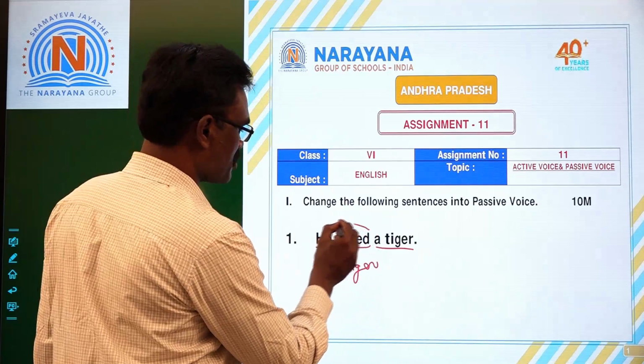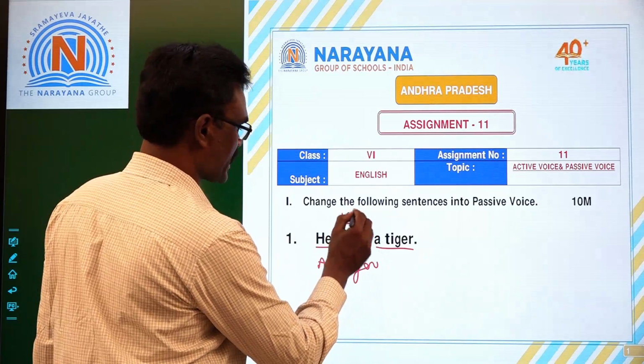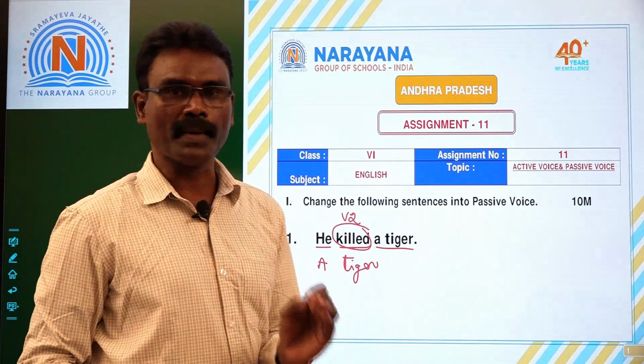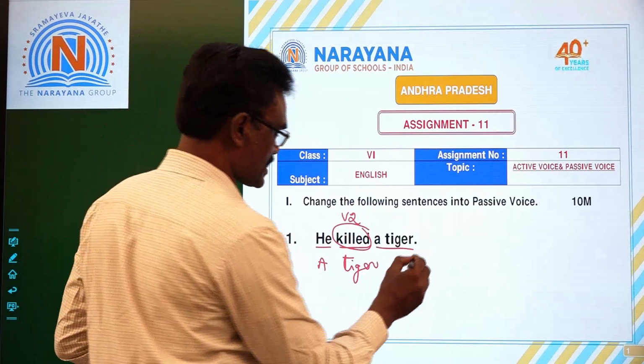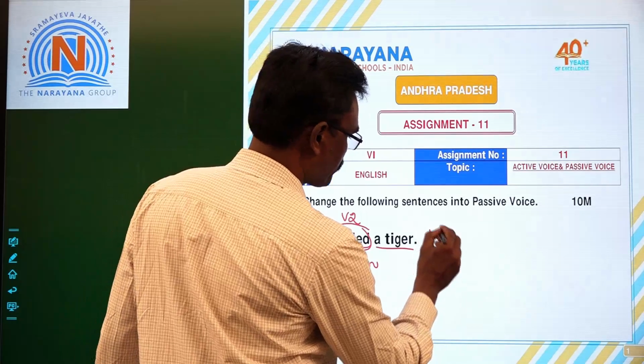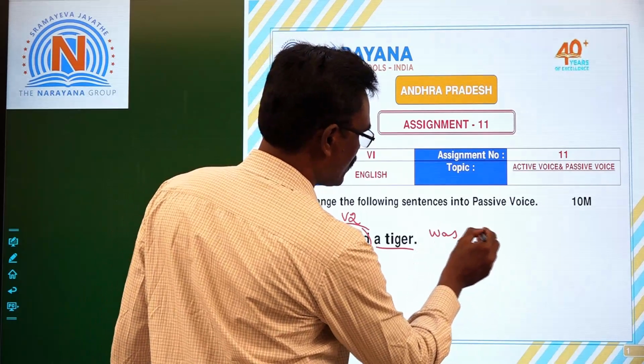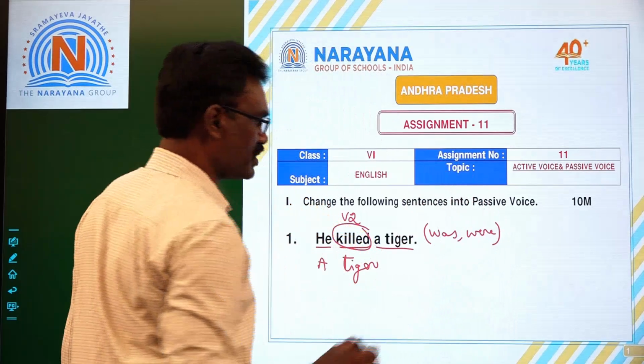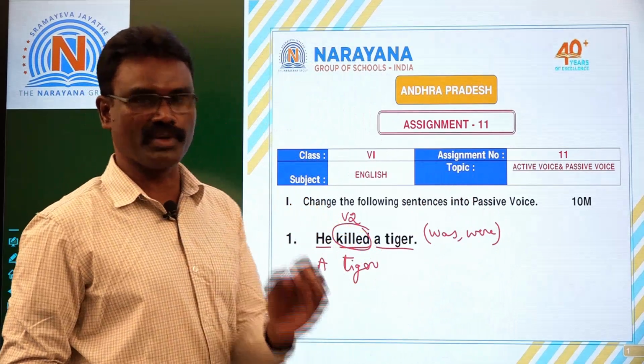Then, so what about this killed? So killed is verb second form, means the given sentence is in simple past tense. So in simple past tense, B forms are was or were. So these two are used in simple past tense as B forms.